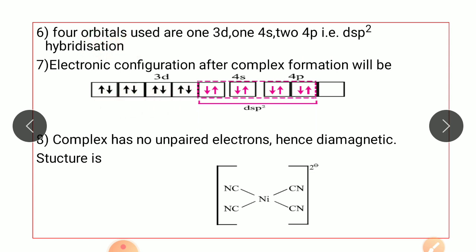In these 4 dsp2 hybrid orbitals, the 4 electron pairs donated by the 4 ligands will be placed. If we see the electronic configuration of the complex, it has no unpaired electron, hence the complex is diamagnetic, and it has 4 ligands, so it is square planar in nature. So this is the geometry of the nickel cyanide complex. With this we come to the end of this lecture. Thank you.